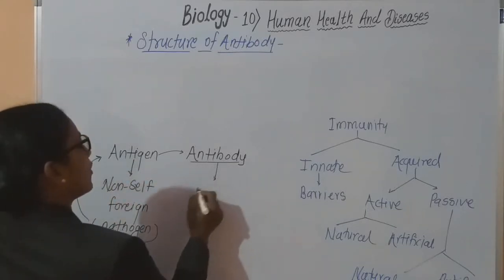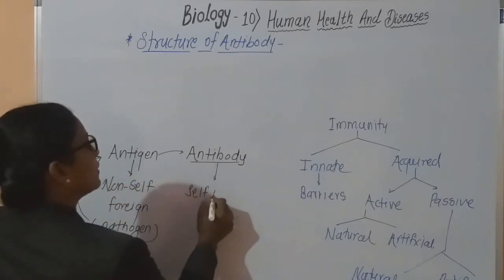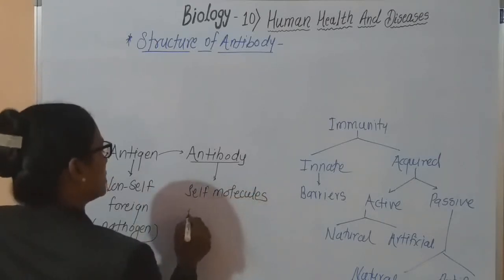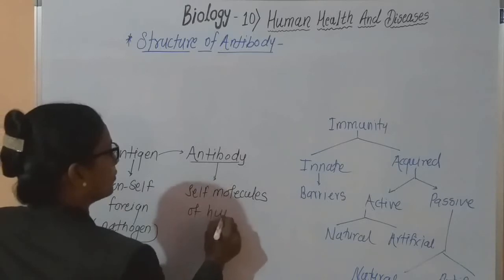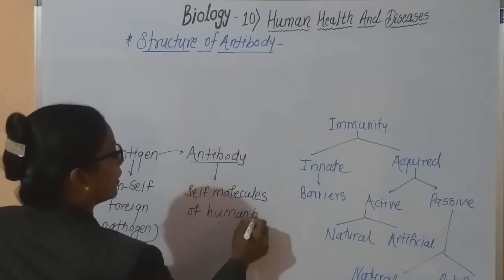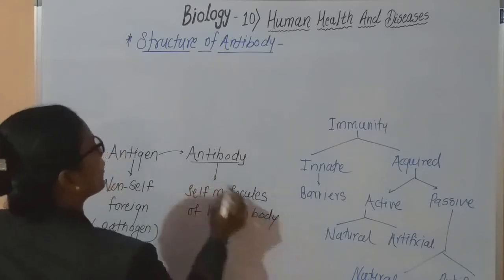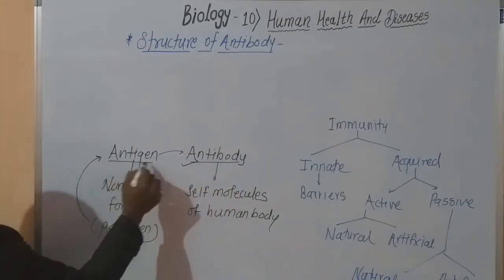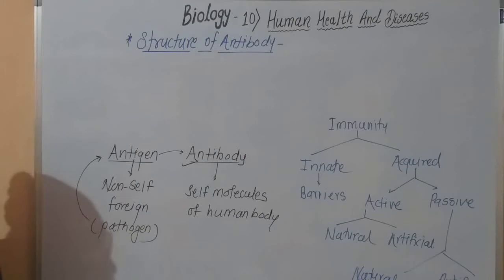These antibodies are self molecules of the human body. So these two concepts are clear: the antibody is a self molecule of the human body and the antigens are the non-self component.